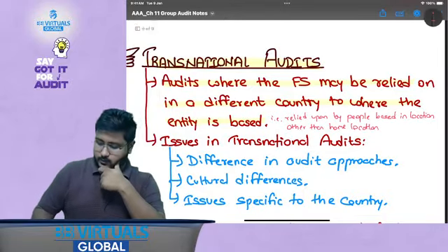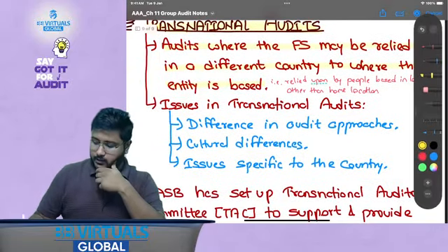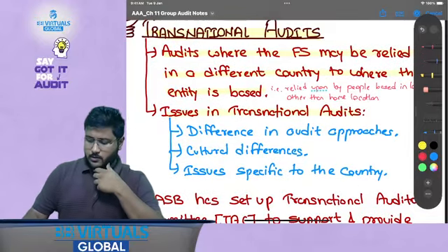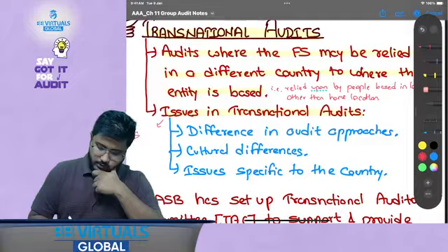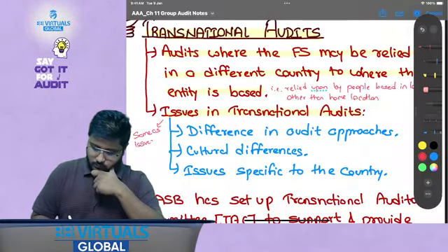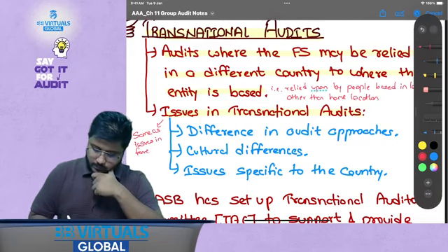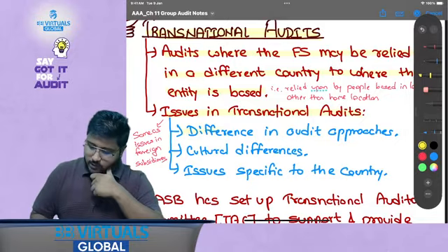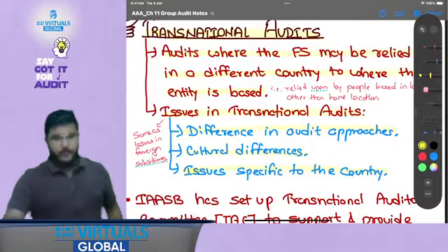So this is generally a different country, not a state. Issues in transnational audits are the same as issues in foreign subsidiaries. Okay, so difference in audit approaches, like we discussed, cultural differences, issues specific to the country, that is common here.